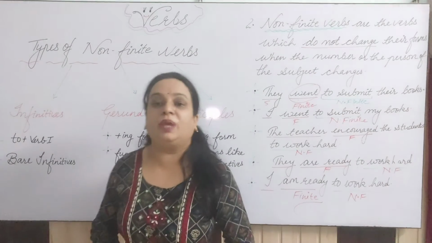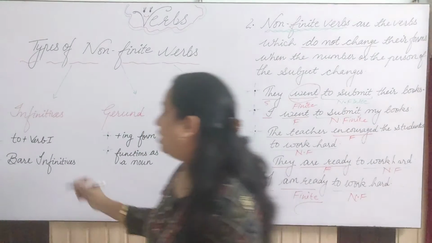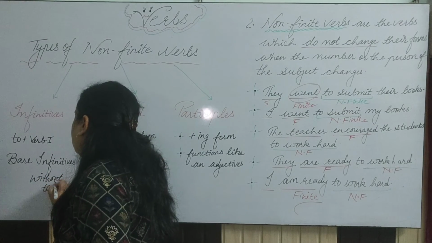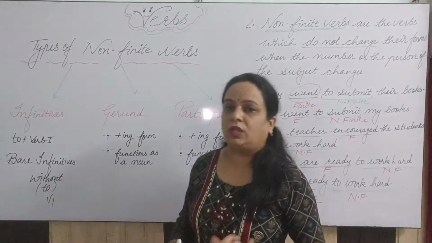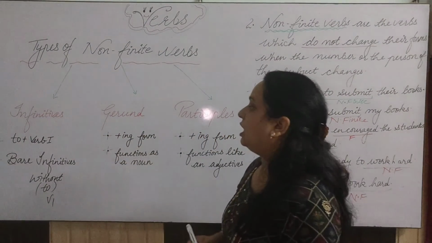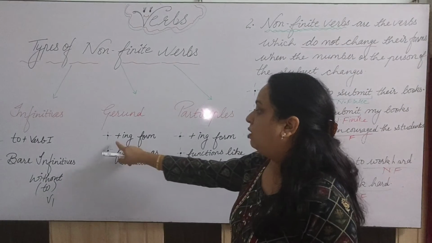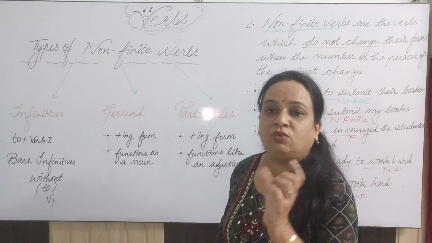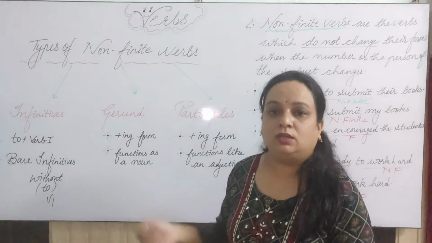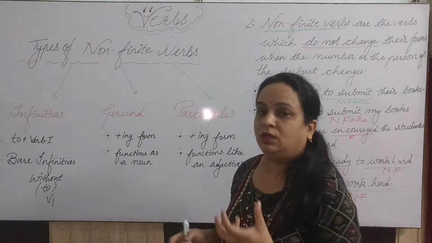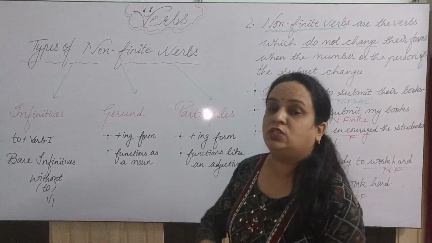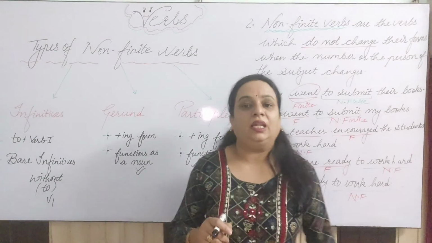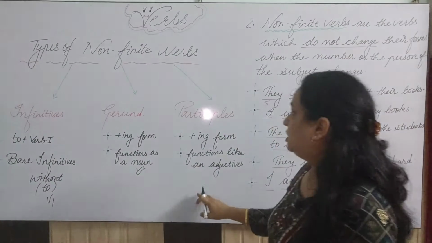And the second one is bare infinitive. Bare infinitives means without to, where only the first verb is used. So this is without to, only verb first. That we will discuss afterwards. And the second kind is gerund. Gerund is verb first plus ing form, like going, skipping, riding. That verb with the ing form should function as a noun in the sentence, then that will be a gerund.